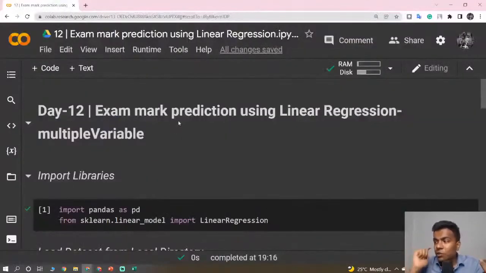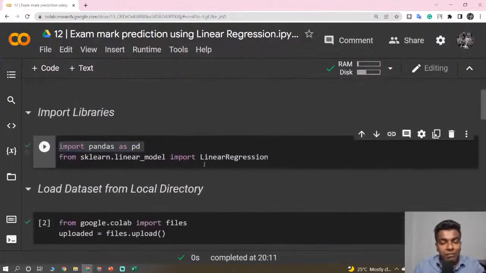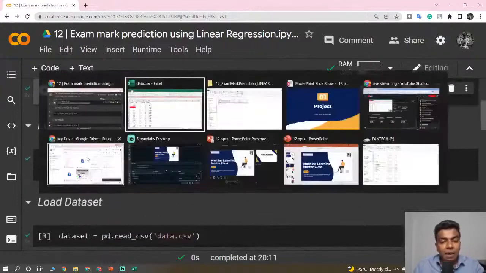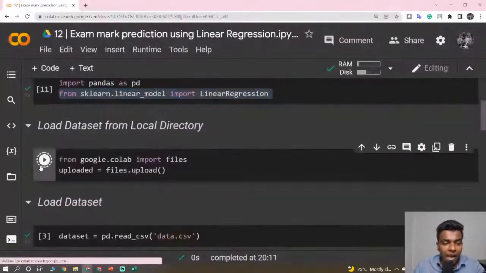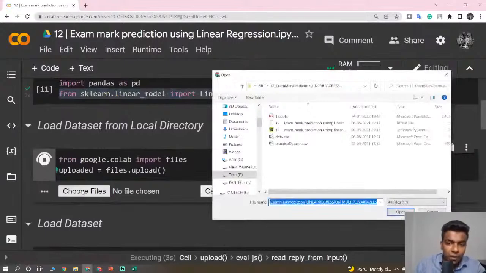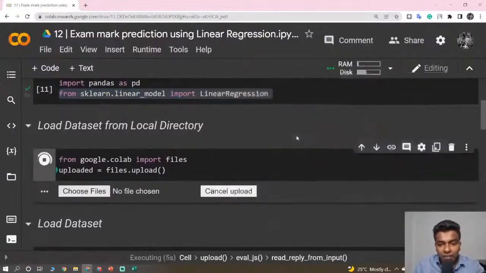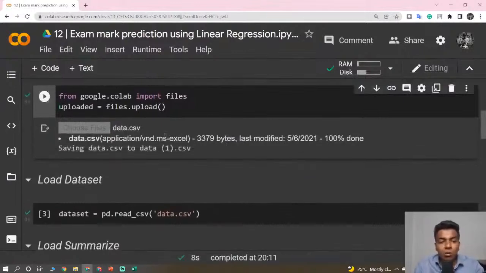Okay, so now let us go with the project. Hands on. First of all, we need to import the pandas library. So import pandas as pd, and from sklearn.linear_model import LinearRegression. The algorithm we are going to use is linear regression. And now it's time to upload the data set into the online notebook. I'm just going to copy it, run this, choose files, and paste the directory. So here we have data.csv.